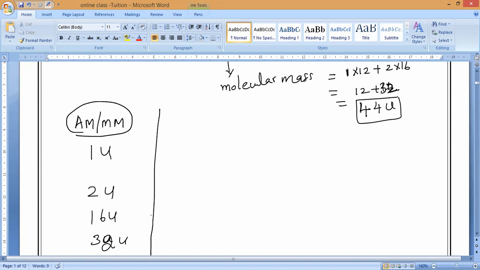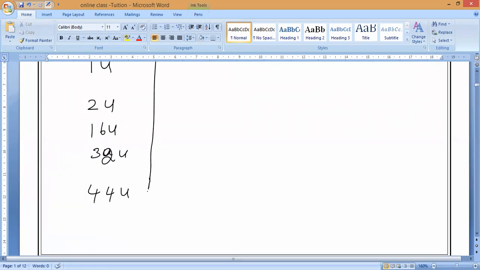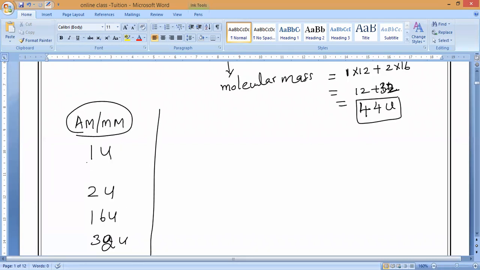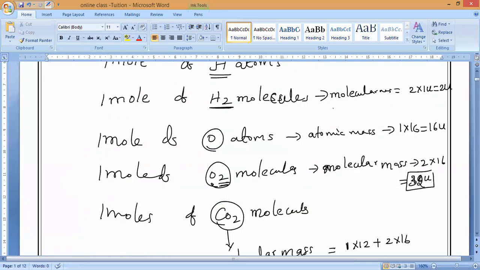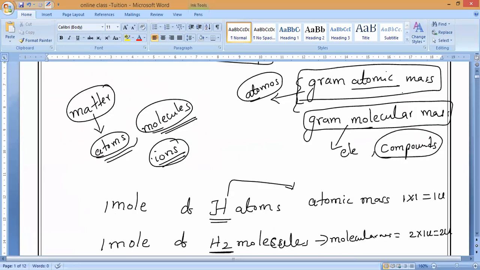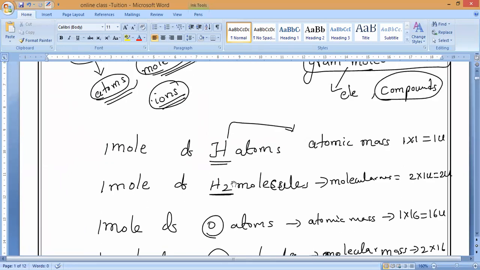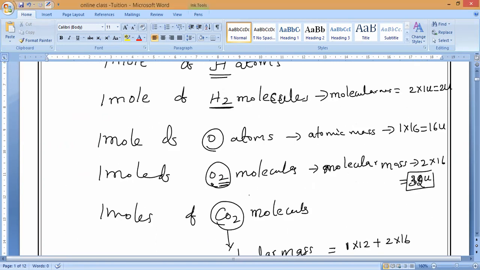Now, try to understand very carefully, guys. If we take this atomic mass in grams, that is called gram atomic mass. Gram atomic mass means the amount of substance whose mass in grams is numerically equal to its atomic mass. That's all. That is called gram atomic mass.